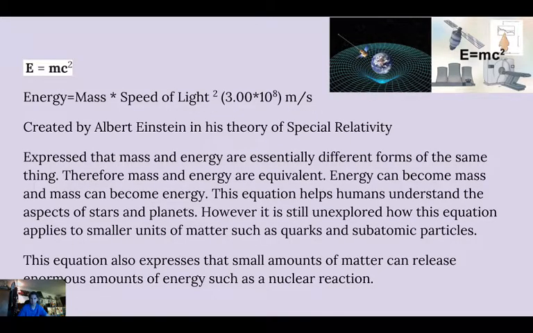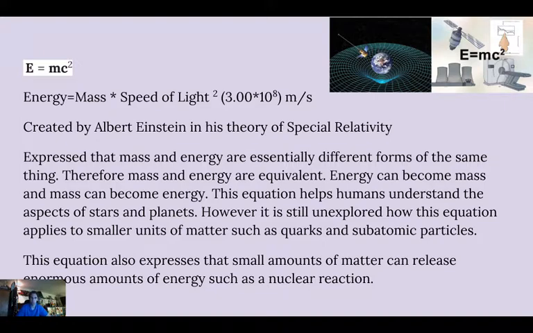So the first one's probably one of the most well-known mathematical formulas on the planet. It's E equals mc squared, which is energy equals mass times speed of light squared. And the speed of light can be converted into 3.00 times 10 to the 8th power meters per second. This formula was created by no one other than Albert Einstein, in relationship with his theory of special relativity.